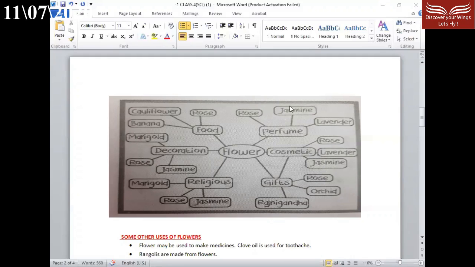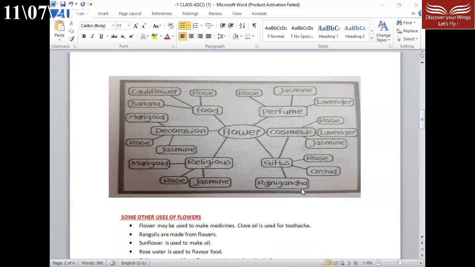And here you can see all the different types of flowers. So using these flowers, we make different types of items which we use. Okay. Next.